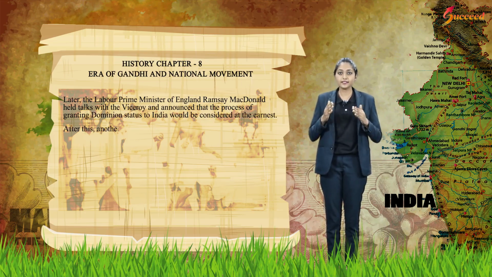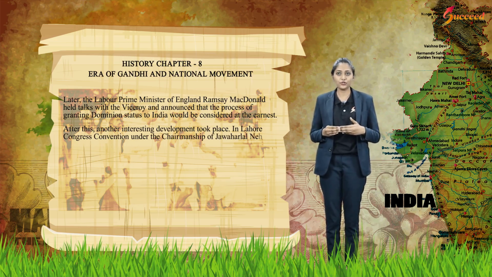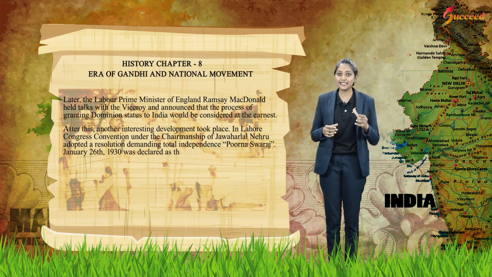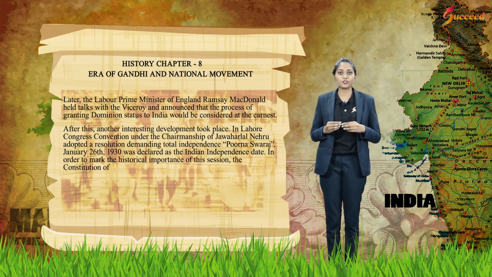After this, another interesting development took place. In the Lahore Congress Convention, under the chairmanship of Jawaharlal Nehru, a resolution was adopted demanding total independence, Purna Swaraj. January 26, 1930 was declared as the Indian Independence Day in order to mark the historical importance of the session. The Constitution of India was adopted on January 26, 1950.